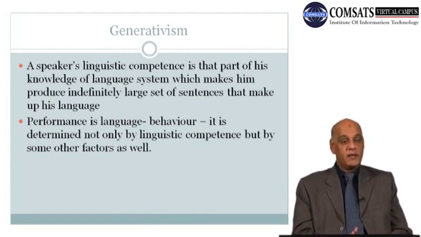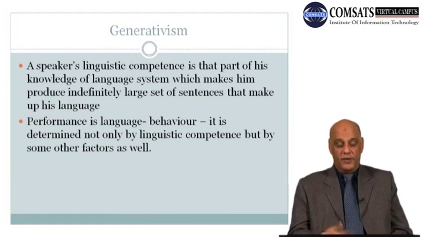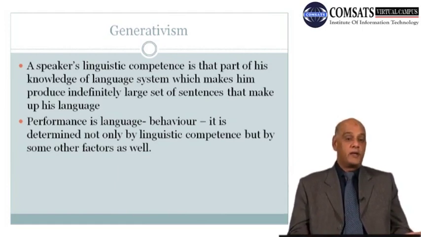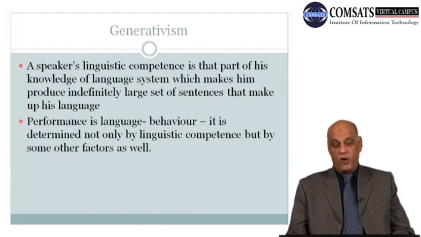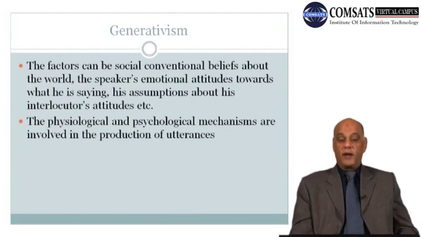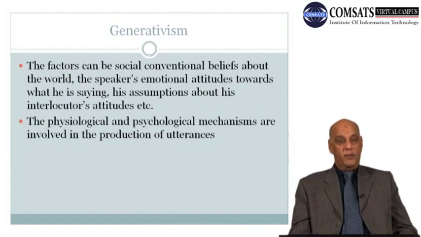So competence is not the only factor that affects performance; there are many other factors, social factors, internal factors, external factors, that could affect the performance of a person. Now the factors can be social, environmental. Let's look at the slide.